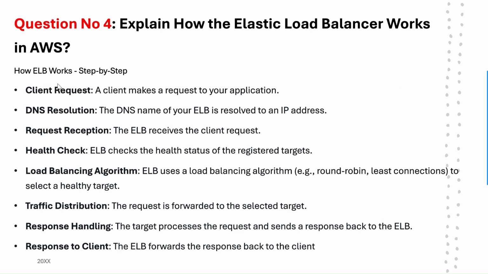How the ELB works step by step. First, the client makes a request to your application, then the DNS name of your ELB is resolved to an IP address. After that, the ELB receives the client request. Then ELB checks the health status of the registered targets. Then ELB uses a load balancing algorithm, for example round robin or least connections, to select a healthy target. After that the request is forwarded to the selected target. The target processes the request and sends a response back to the ELB, and the ELB forwards the response back to the client. So this is how the elastic load balancer works.